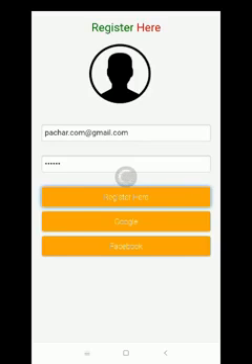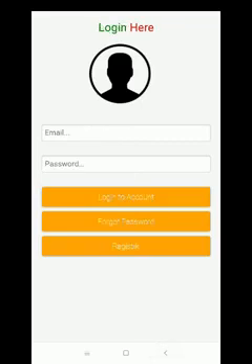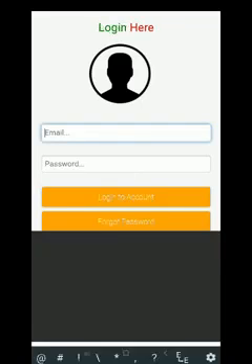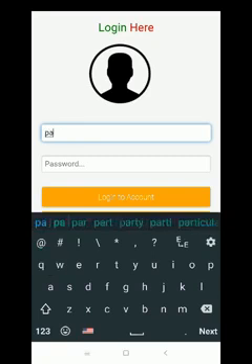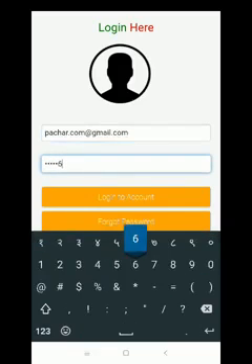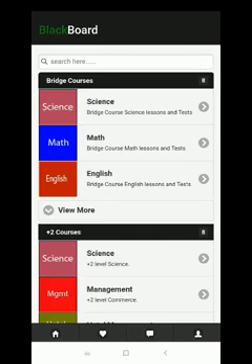Now let's go to the login page. Yes, now I want to use the same email ID and password with which I had already registered. Now click on login. Yes, the login is successful, and this is the home page of our system.